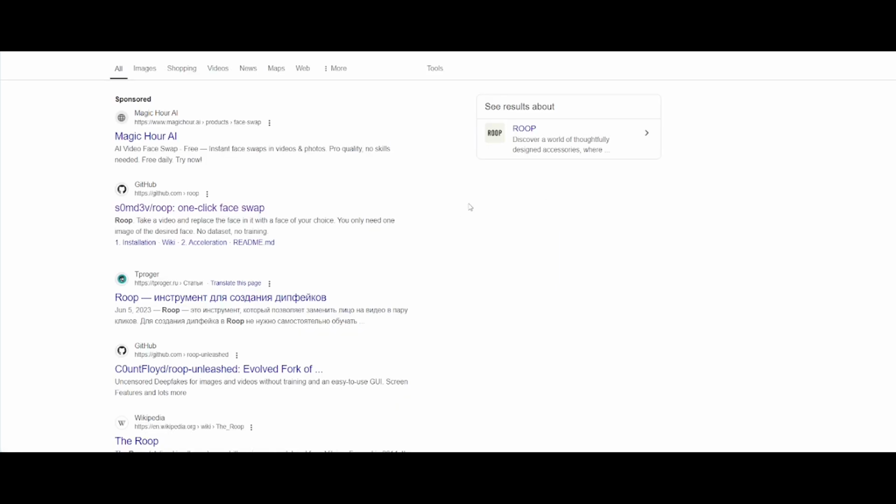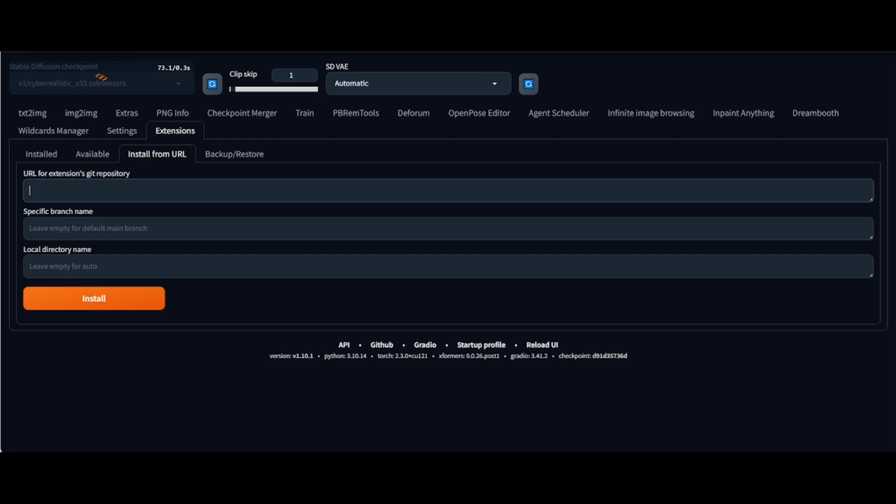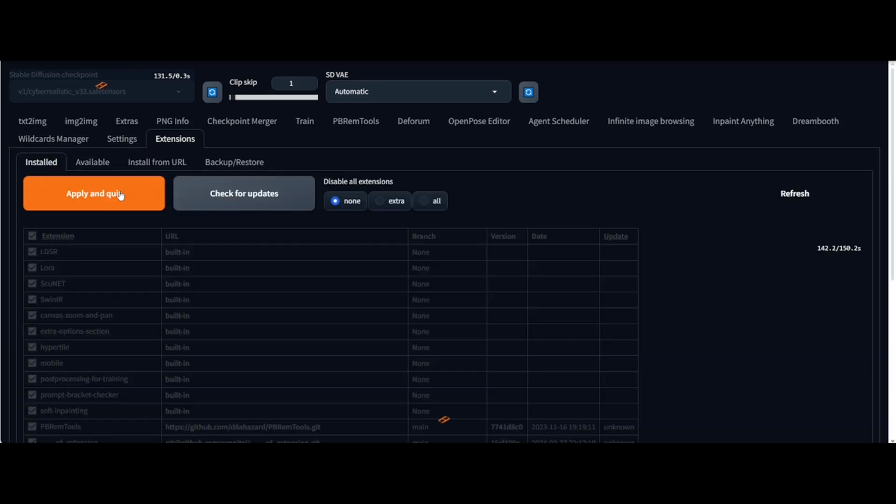Find Roop in Google and choose the upper GitHub link, and in the green button you will see the link. Copy it and paste it back to the installation window.